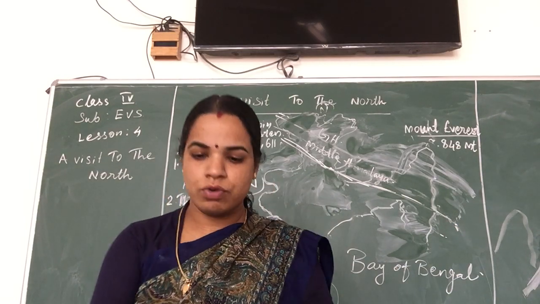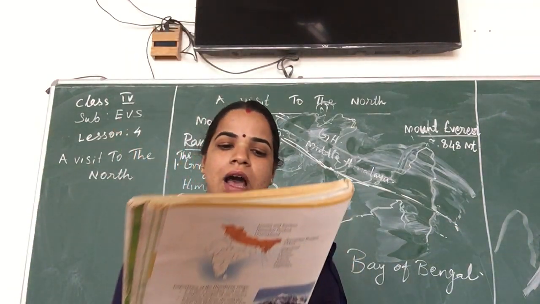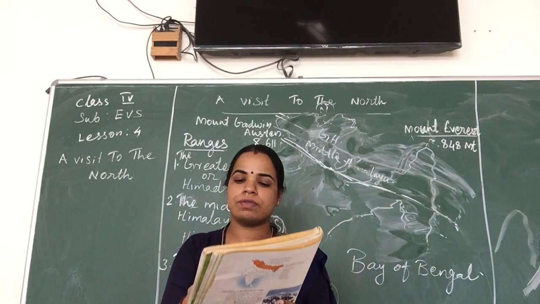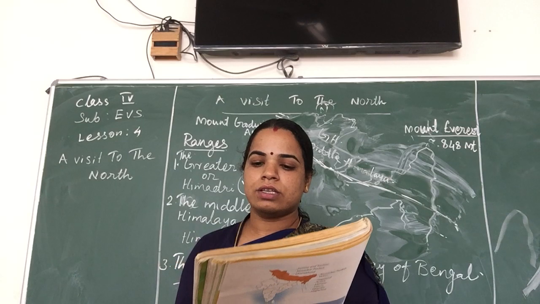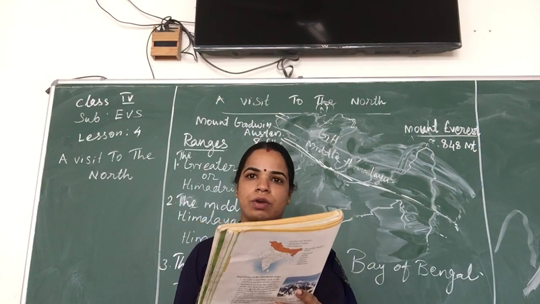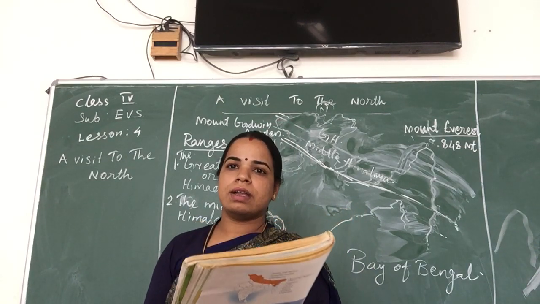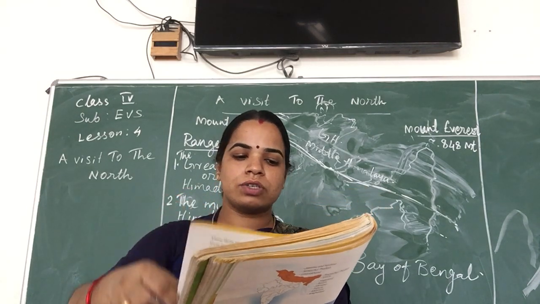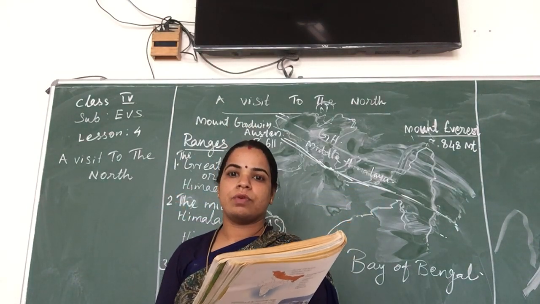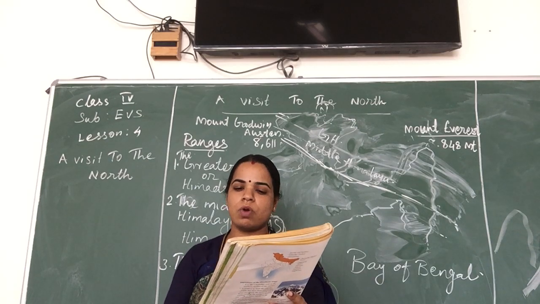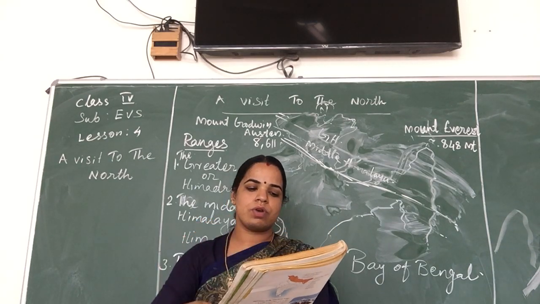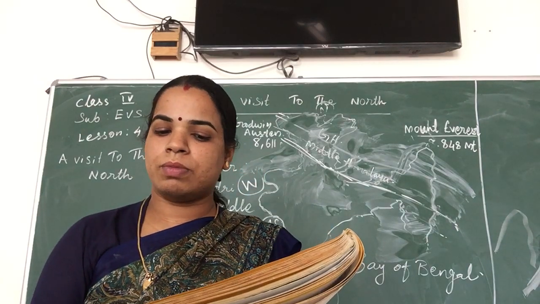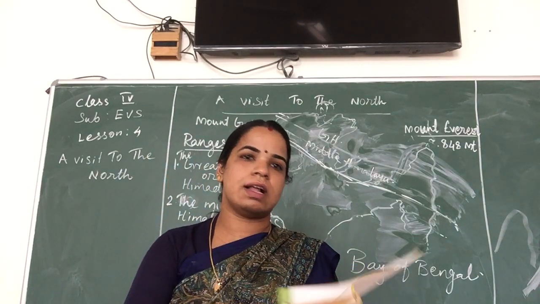Next we go to the textbook. It is the southernmost and the lowest of the Himalayan ranges. The slopes of these ranges are also covered by dense forest. The northeastern parts of the Shivalik are known as the Purvanchal Range. Many small hills such as Garo, Khasi, Jaintia, Naga, Lushai and Mizo are part of the Purvanchal Range.